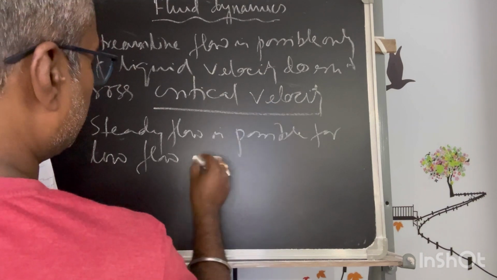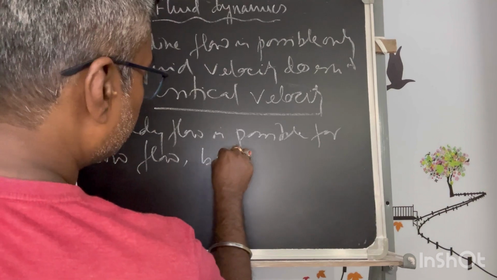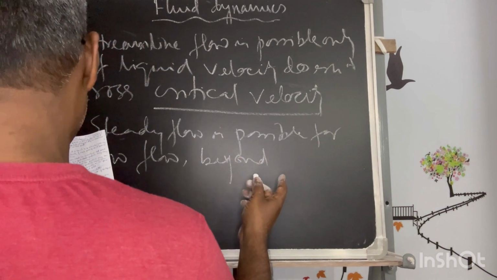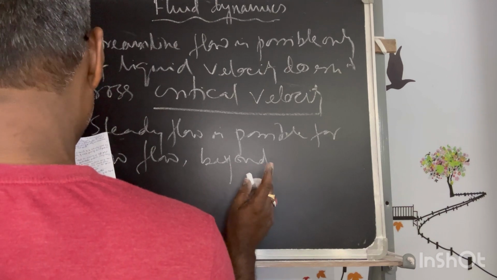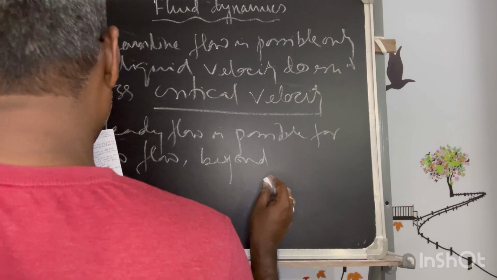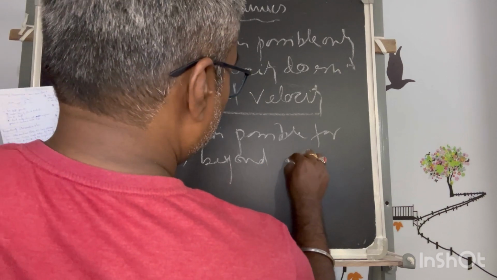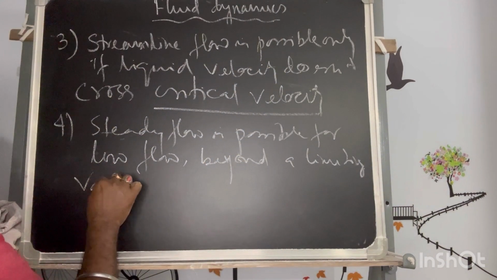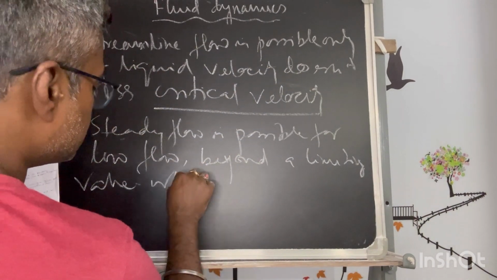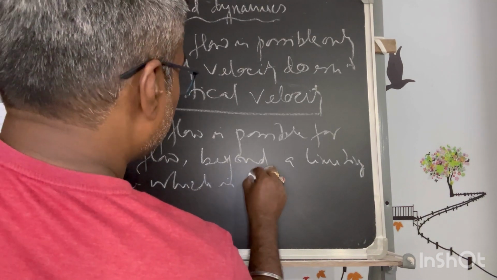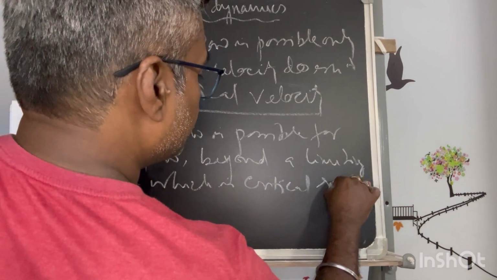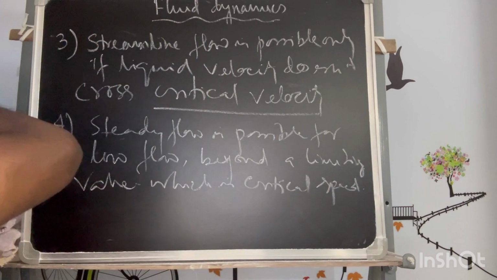So this is again, it is beyond the critical speed. Okay, now